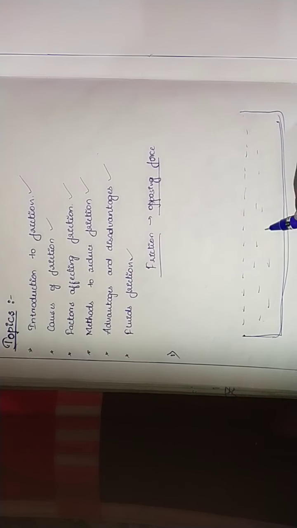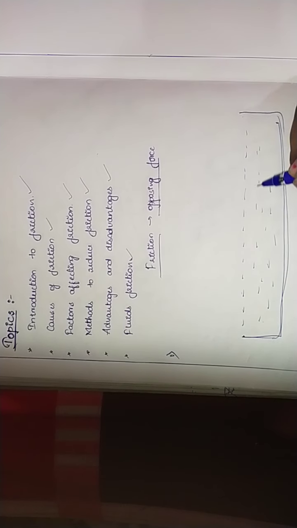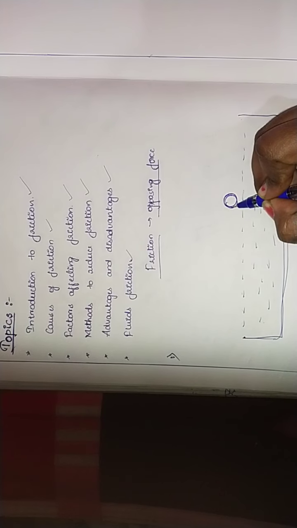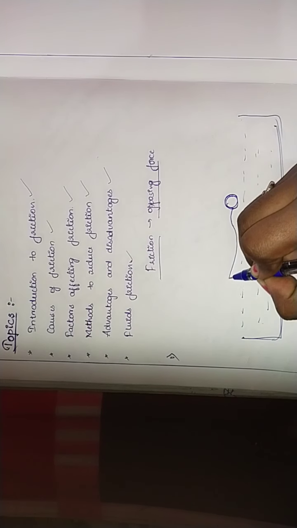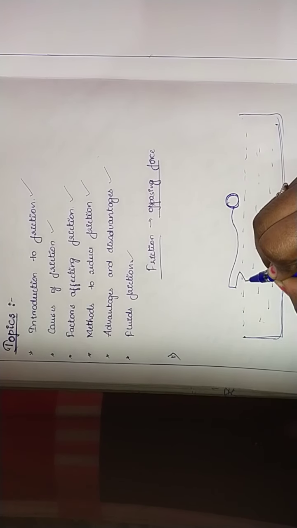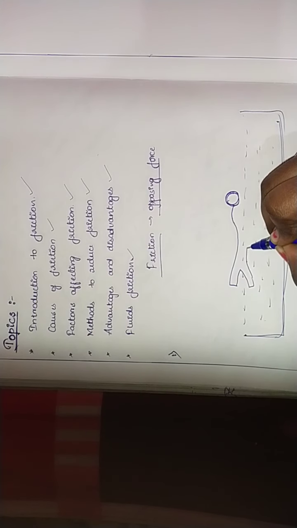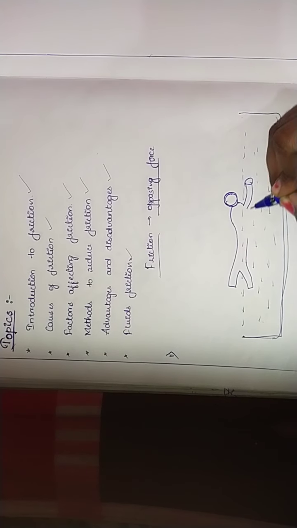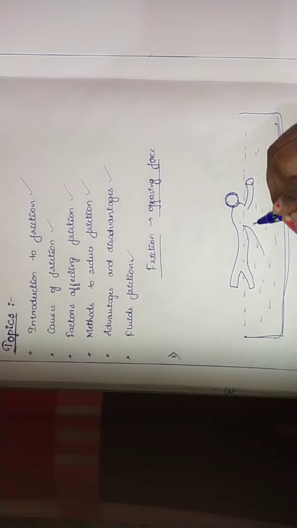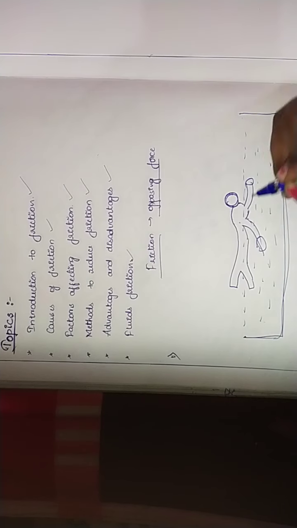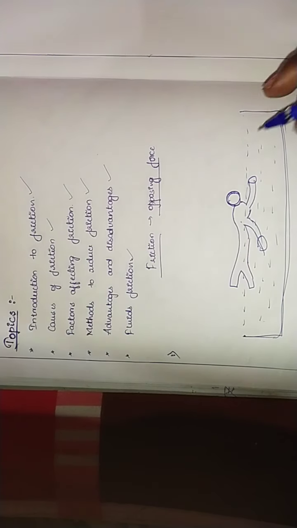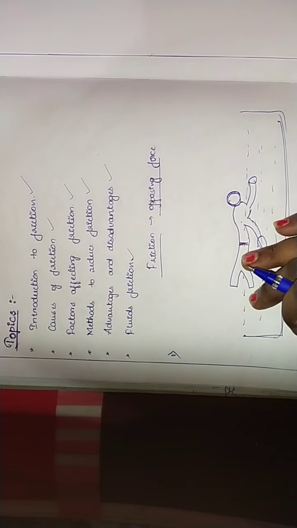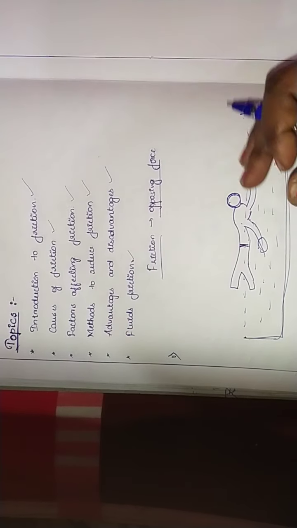A person is trying to swim. I'm not so good at drawing, so just assume it to be a person who's trying to swim.